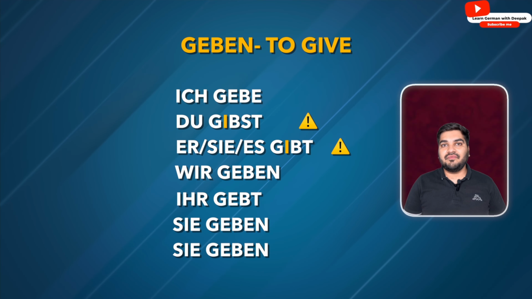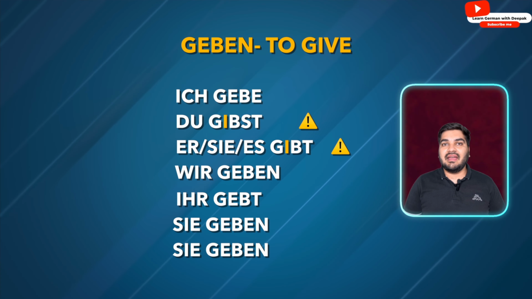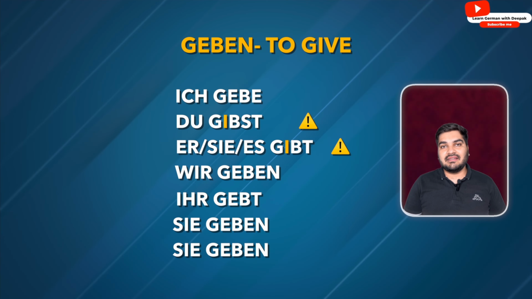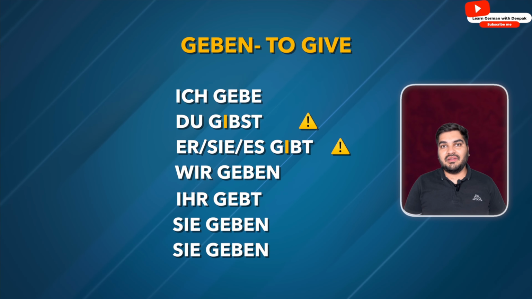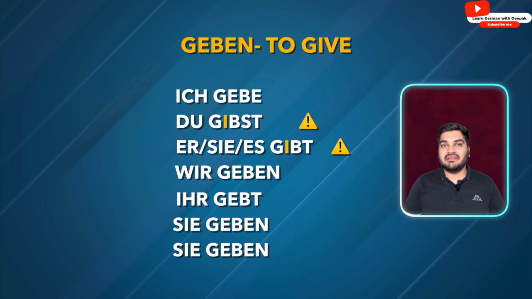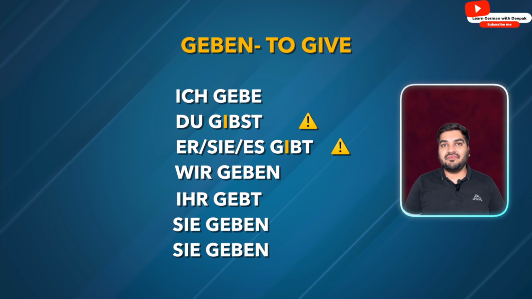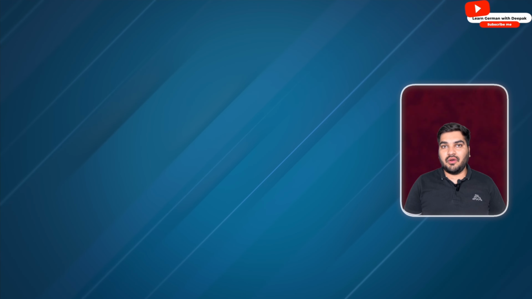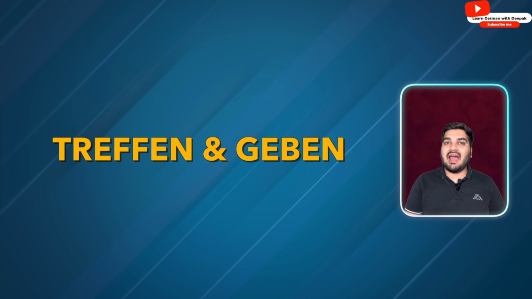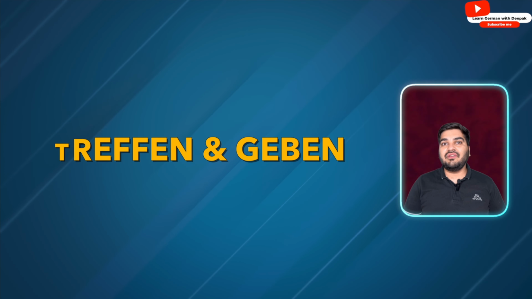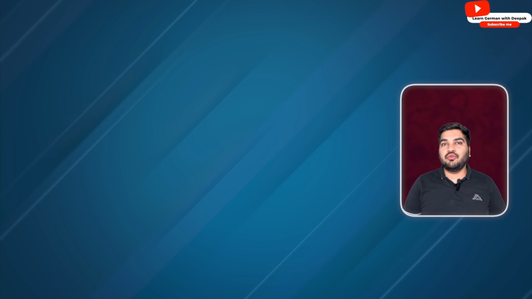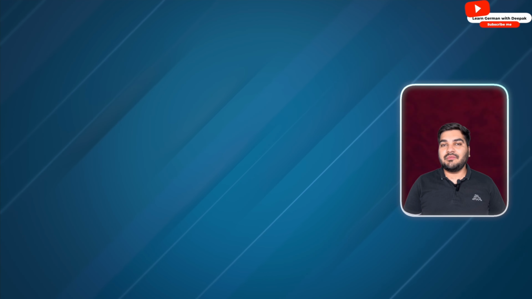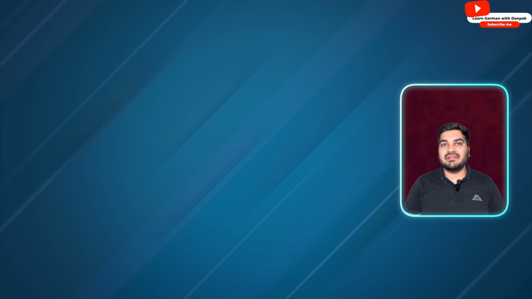Ich gebe, du gibst, er gibt, sie gibt, es gibt, wir geben, ihr gebt, sie geben. Till now we have done two verbs, treffen and geben. As you can see, when we conjugate the verb with du or er, sie, es, we are not using e in the verb stem. Instead, we are using i.